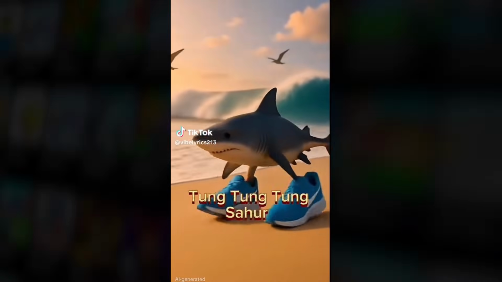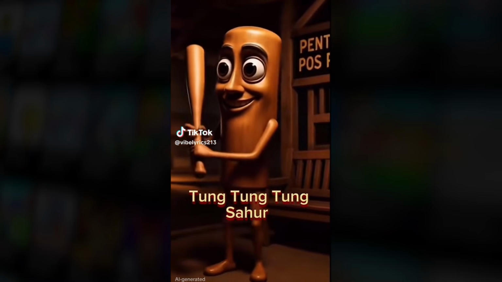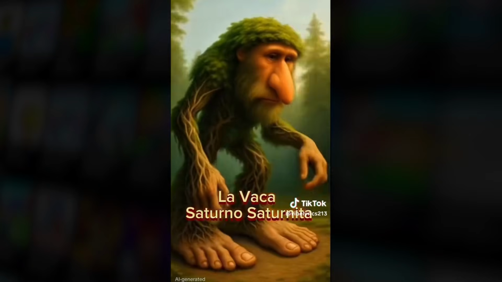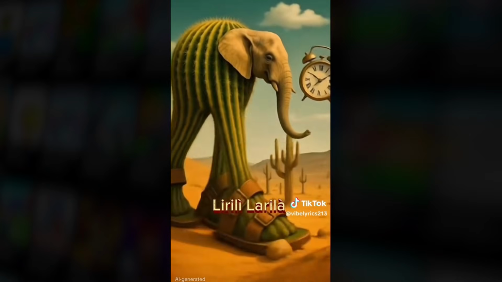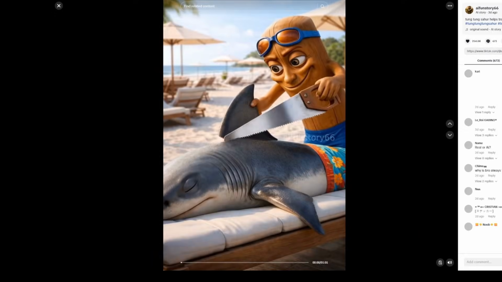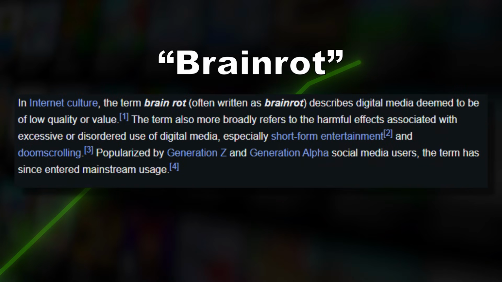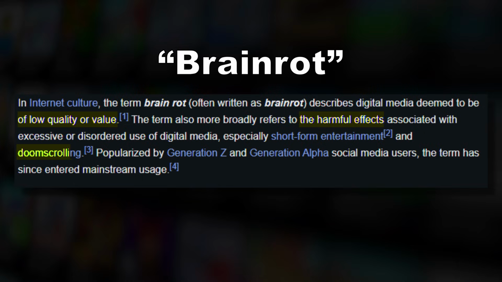The Italian Brainrots first emerged on TikTok in late 2024 and early 2025. Early characters included Tung Tung Tung Sahur, Tralalelo Tralala, and Ballerina Cappuccina, among others. These short, chaotic videos were intentionally absurd, often featuring AI-generated imagery and distorted audio that repeated nonsensical names and phrases. As these clips went viral, they were broadly categorized as brain rot, a term used online to describe content that was low effort, repetitive, and addictive.